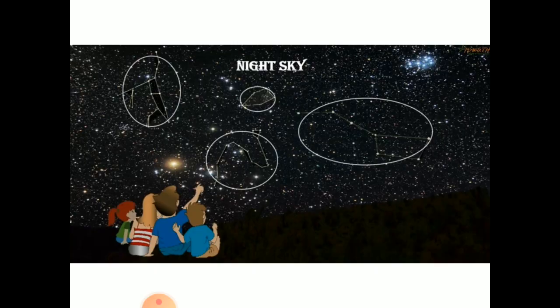Here this is the picture of the night sky in which you can see constellations formed by different stars. There are different patterns created by stars. These are the constellations. When you look at the sky at night, you feel the sky is so wonderful, so amazing, and you can identify different patterns over there, and these patterns are the constellations.